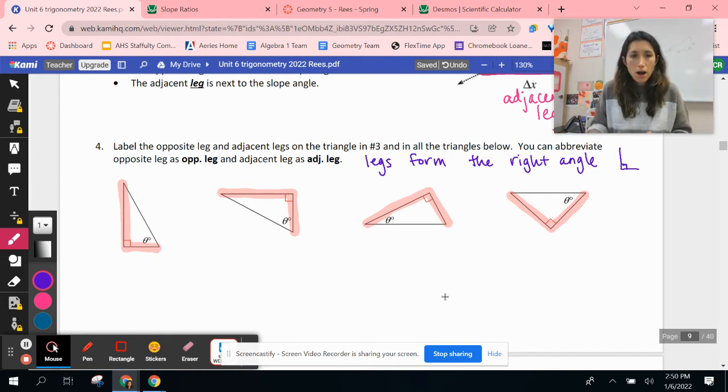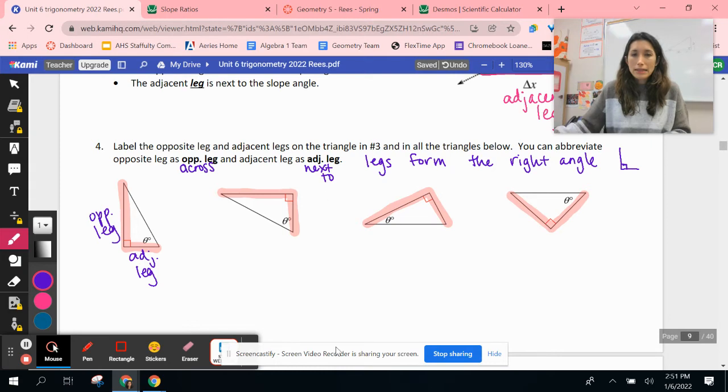Now we want to say, okay, an opposite leg is across. It's not next to. Adjacent leg is next to. So we're going to identify these on the diagram. So here's our slope angle, or our tangent angle, we'll call it. And this is the leg that's next to it. So I'm going to call this an adjacent leg. You can write out the full word adjacent, I'm just abbreviating this. And then this is the leg that's across from. It is the opposite leg. Okay, go ahead and do that for the rest. Identify the opposite and adjacent legs in the last three triangles here.